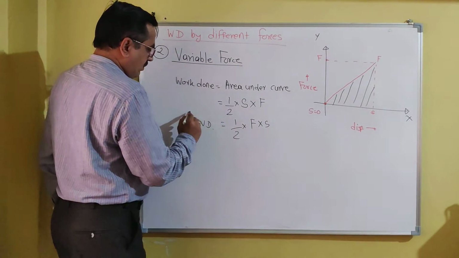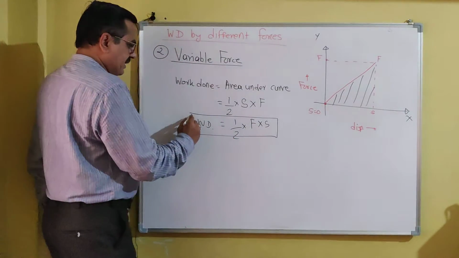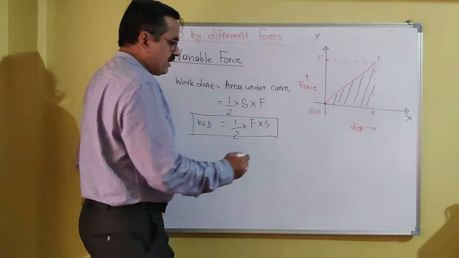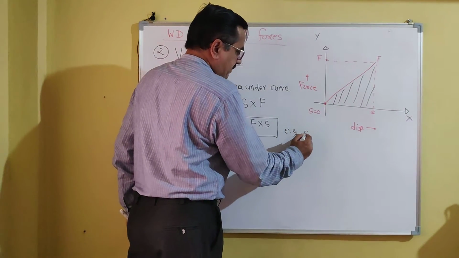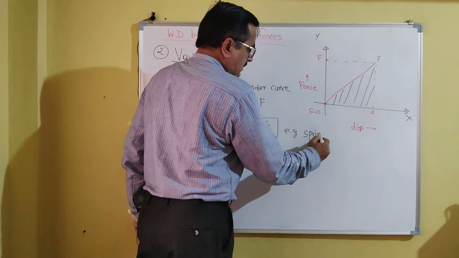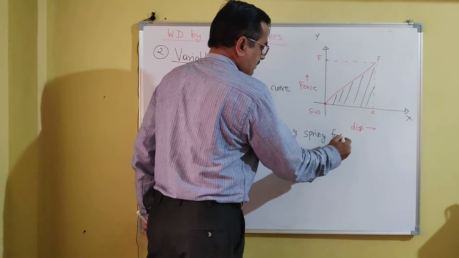So this is work done by a variable force. An example of a variable force is the spring force. Spring force is a variable force.